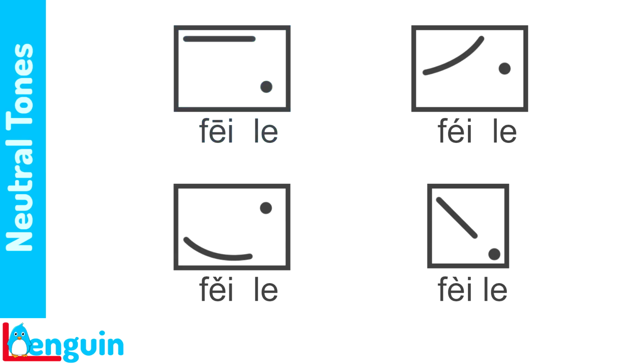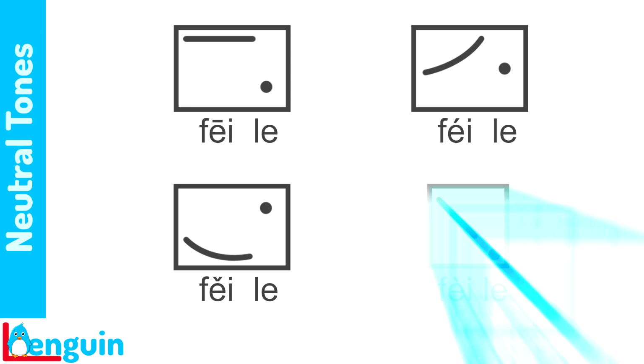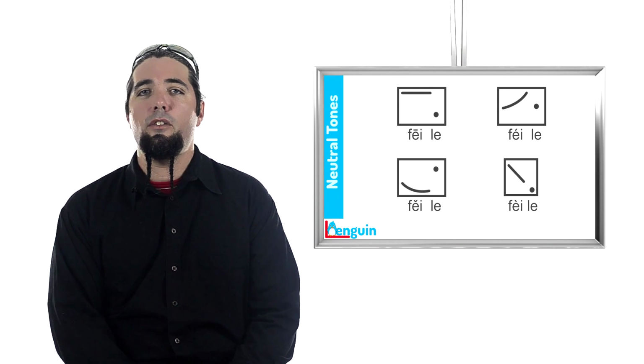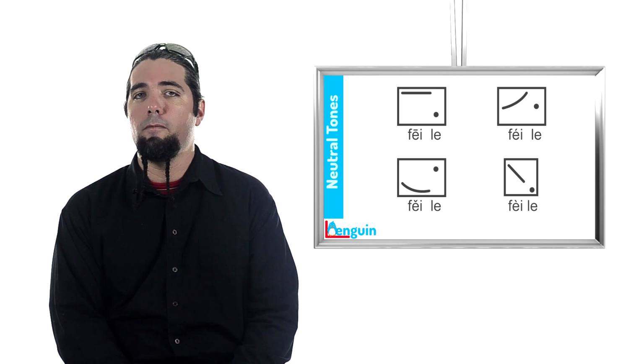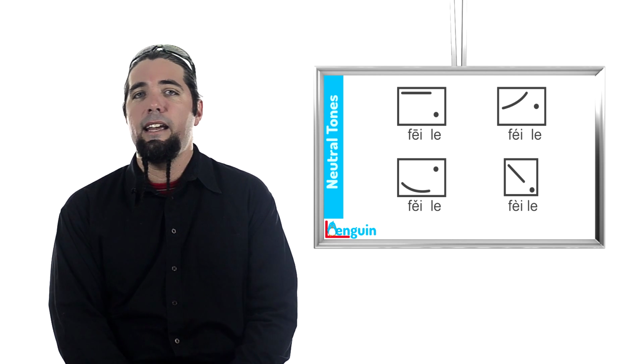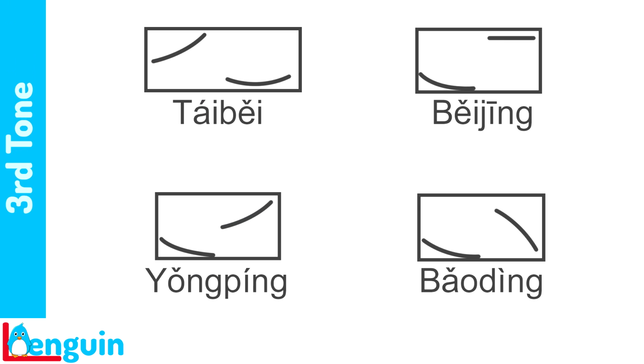飞了，肥了，肥了，废了。 So as I was saying before, the low tone stays low before the neutral tone. It also stays low before the high, rising, and falling tones. So basically, it stays low before any tone except another low tone. Listen to these examples.